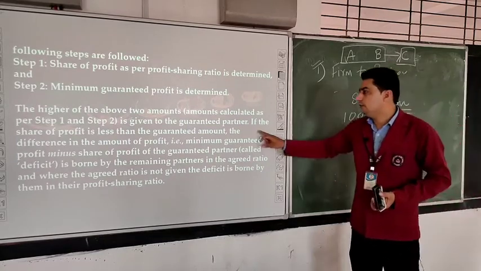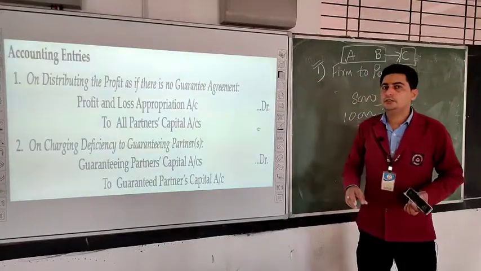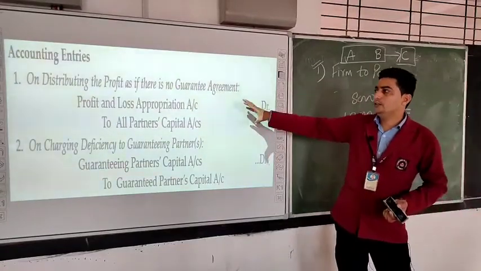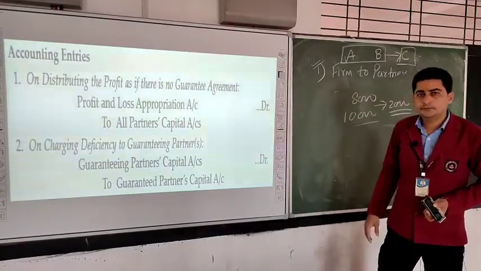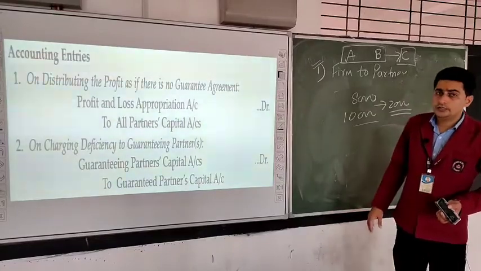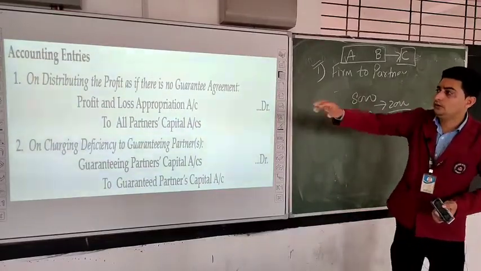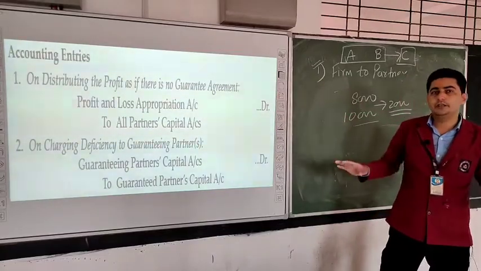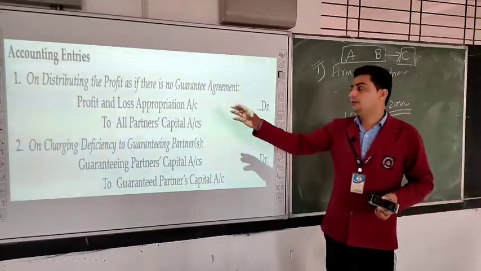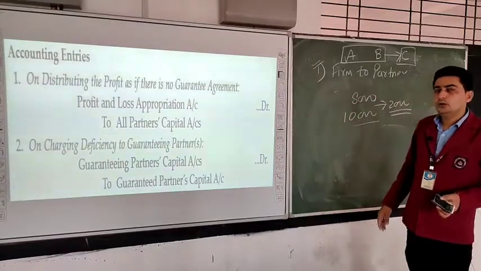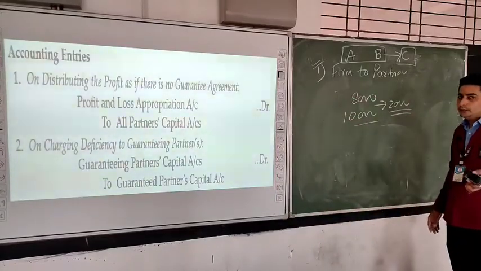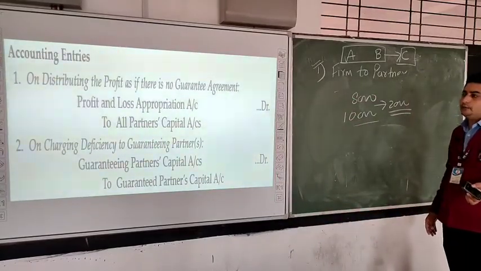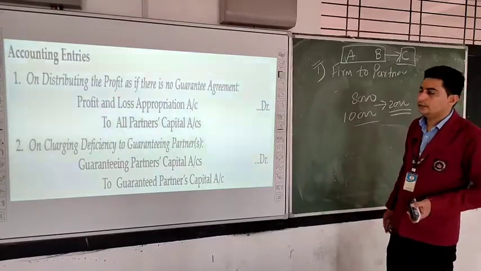Okay, students, let us solve one question so that it can be easier for us. So this is one accounting entry. How will we generalize these? On distributing the profit as if there is no guarantee agreement: if there is no guarantee agreement, the general entry will be profit and loss appropriation account to partners' capital account if the capital is fluctuating, and if the capital is fixed, then to partners' current account.